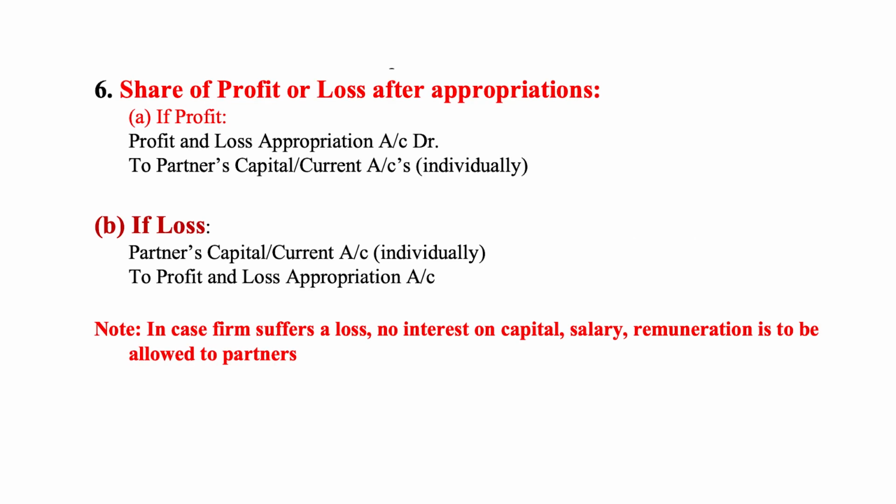Entry for share of profit or loss after appropriation. Number A, if profit, profit and loss appropriation account debit to partner's capital or current account. Number B, if loss, partner's capital or current account debit to profit and loss appropriation account. Here we have to note, in case the firm suffers a loss, no interest on capital, salary, or remuneration is to be allowed to partners. So now we will take a quick recap.